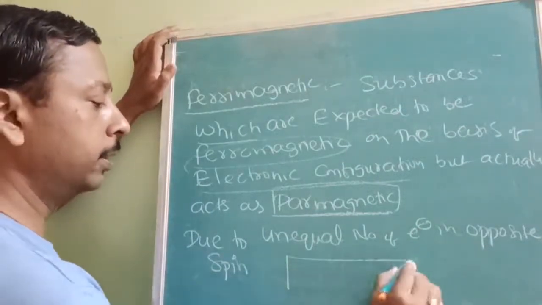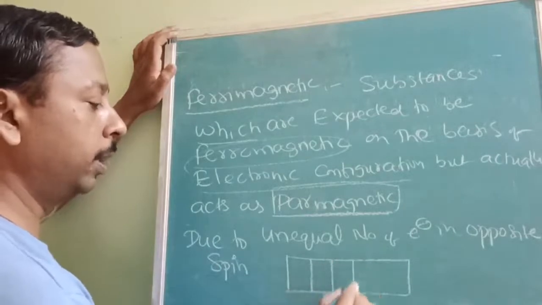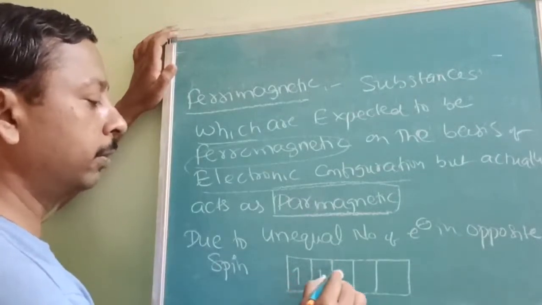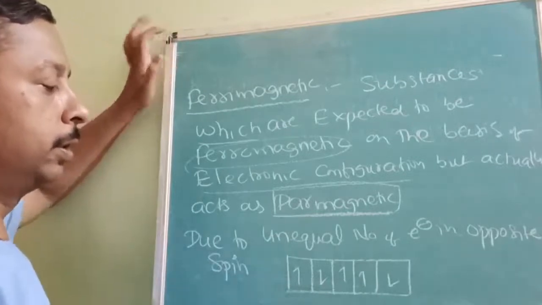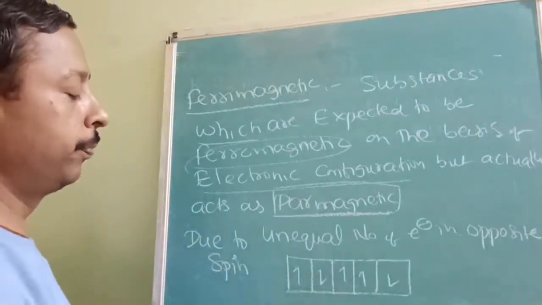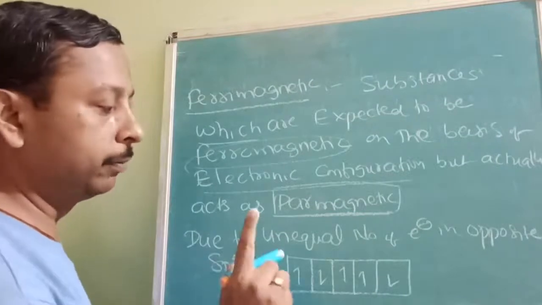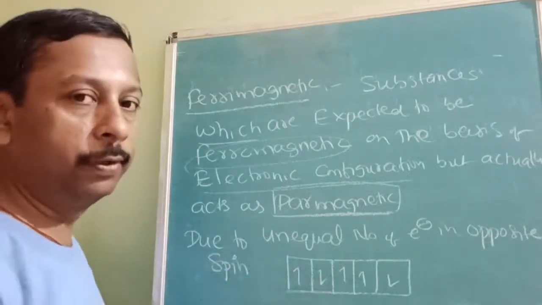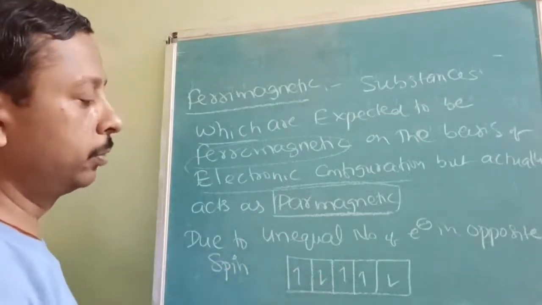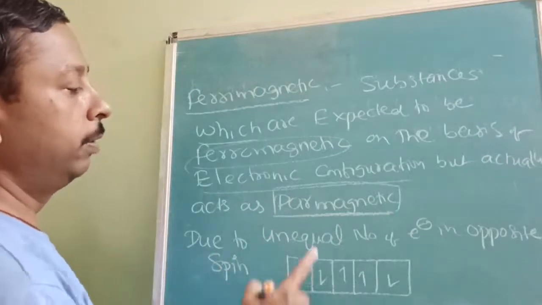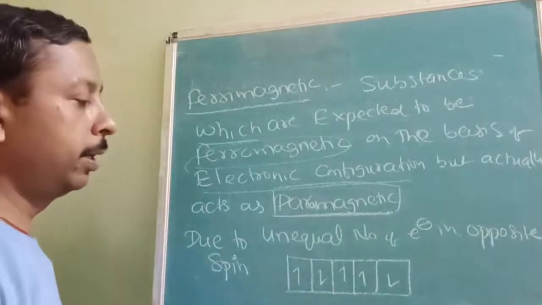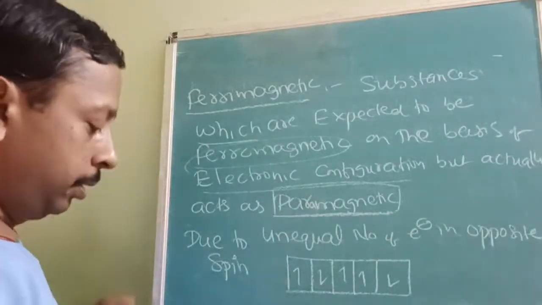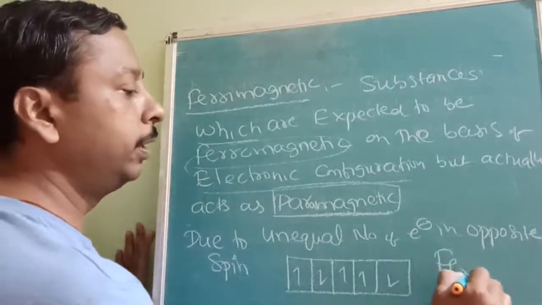Let us take 5 electrons: 3 electrons clockwise and 2 anti-clockwise. So it will not be antiferromagnetic, because of 1 electron the magnetic field will be left over. So it will be paramagnetic.